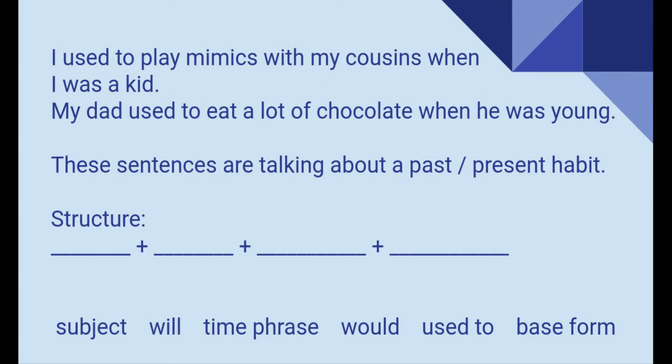I used to play mimics with my cousins when I was a kid. My dad used to eat a lot of chocolate when he was young. These sentences are talking about a past or a present habit. What is the structure? Pause the video.